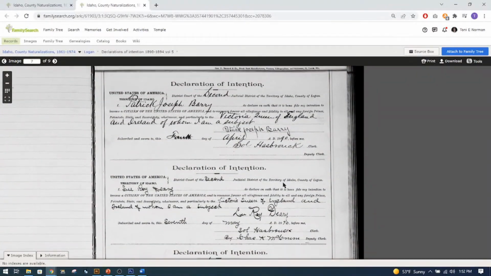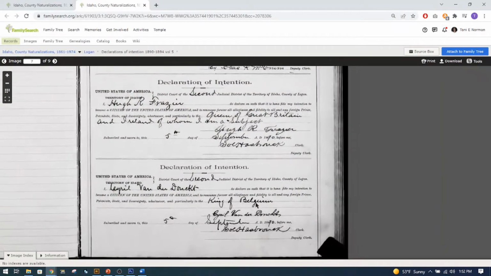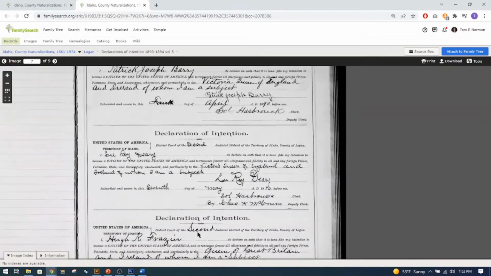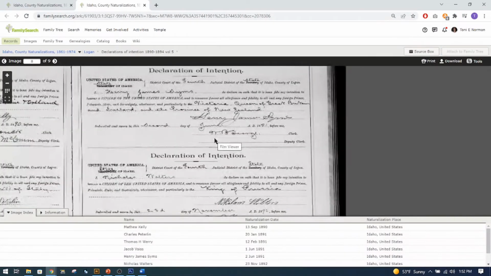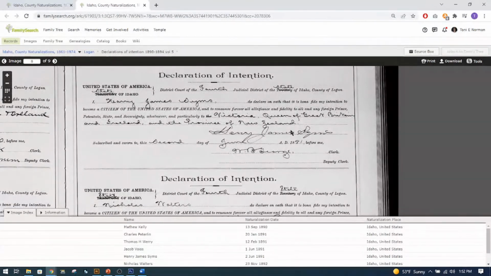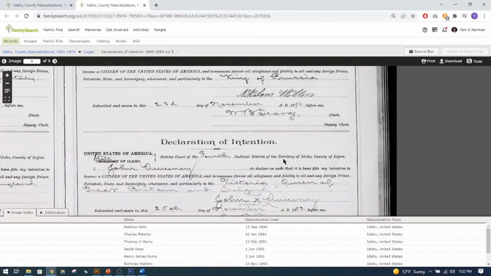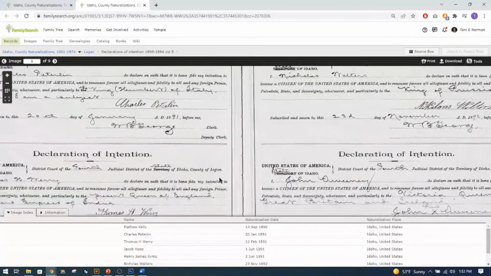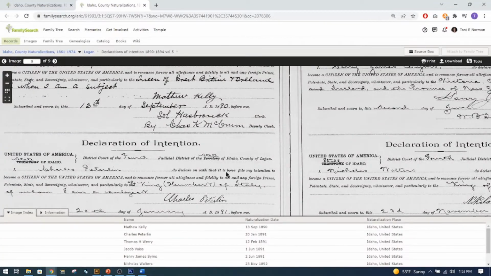Okay, England. Belgium. I think that's the same one as we just looked at. Yep. Okay, so this person's from New Zealand, Prussia. Anyway, so you get an idea that you might find a lot or you might not find as much.